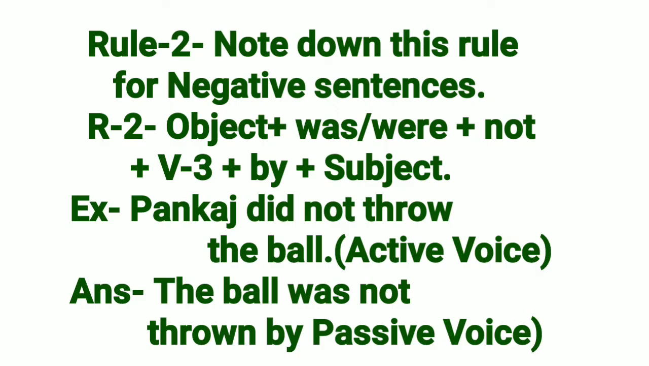Rule 2. Note down this rule for negative sentences. R2. First of all, we shall take object, then was or were, then not, then V3, then by, then subject. Example: Pankaj did not throw the ball. Answer: the ball was not thrown by Pankaj.